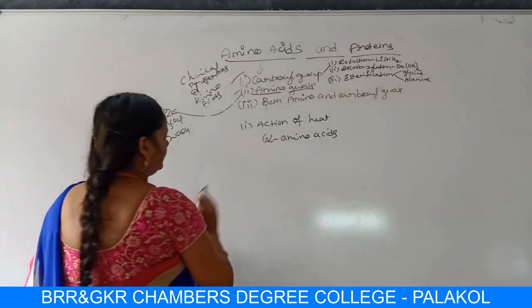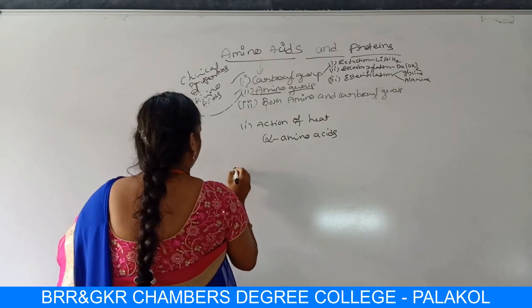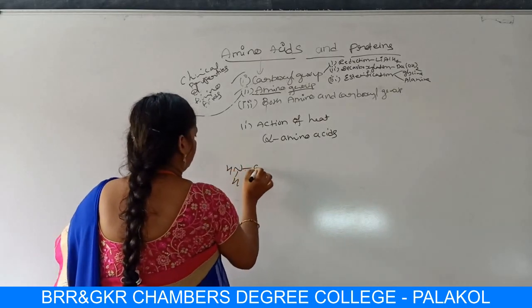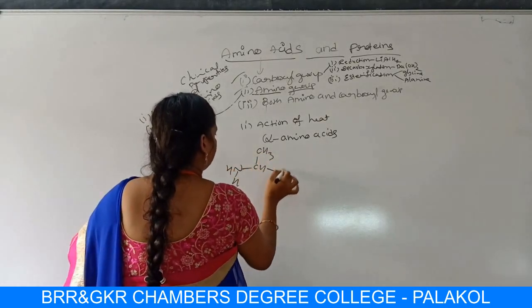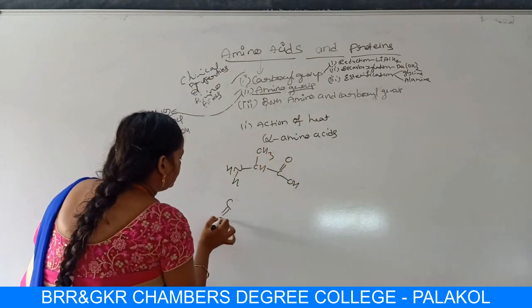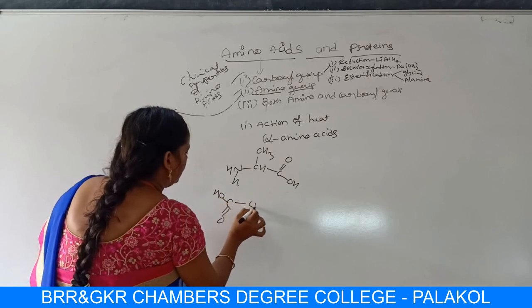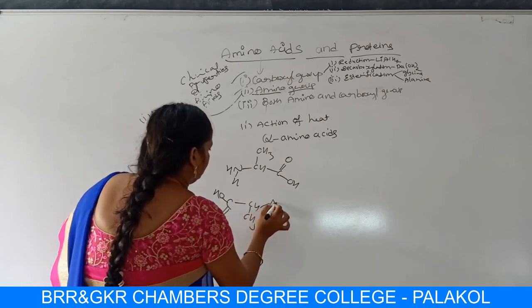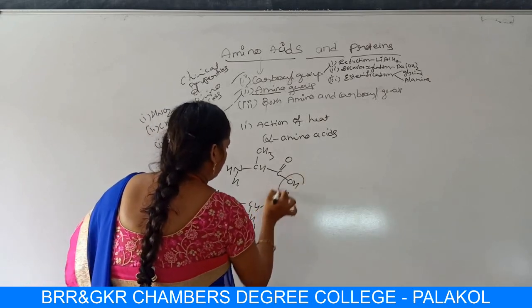Let us try another example with alanine. Okay, students, alanine. NH2CH(CH3)C=O OH. Here C=O OH, CH(CH3)NH2.